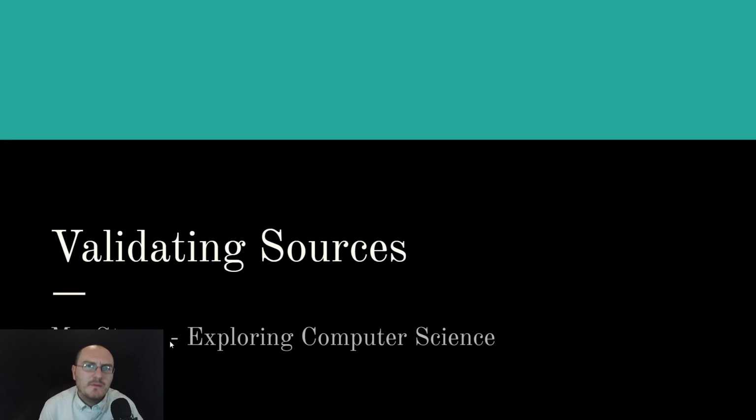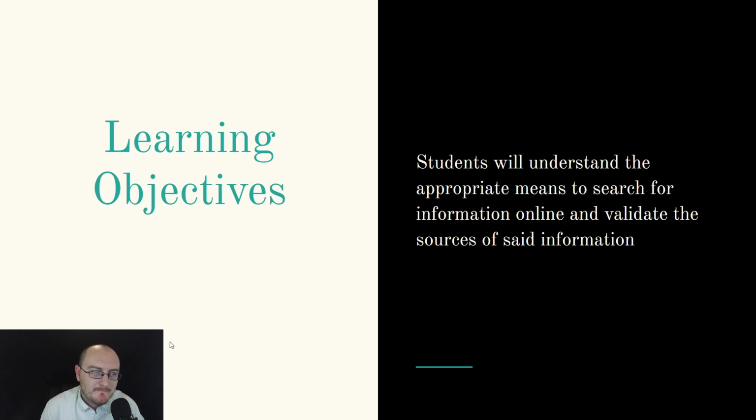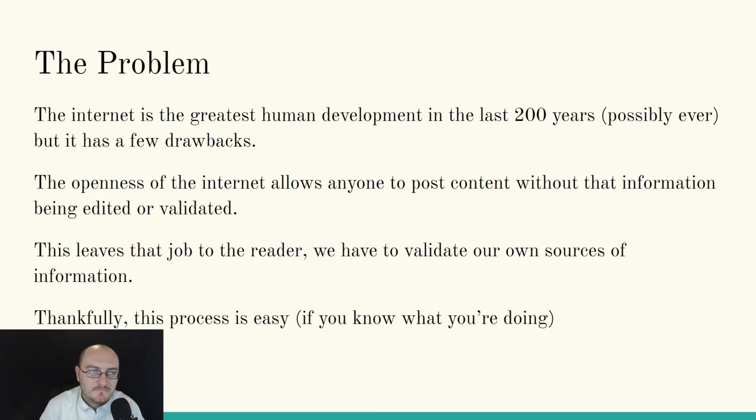There's a ton of information on the internet. Some of it is great, some of it not so great, and we're going to learn how to determine between the good info and the bad info in this lesson. So here's our learning objective for this lesson. Students will understand the appropriate means to search for information online and validate the sources of said information.